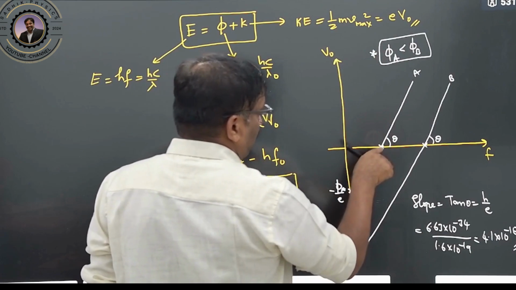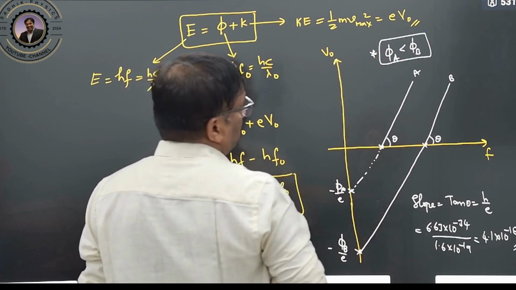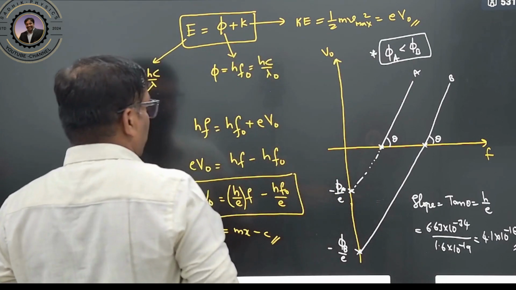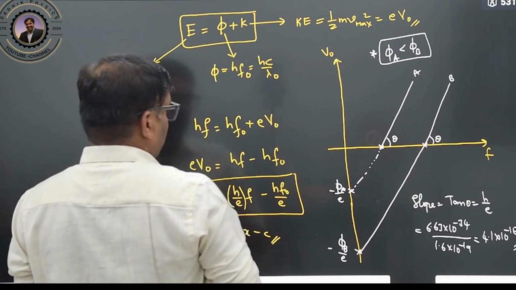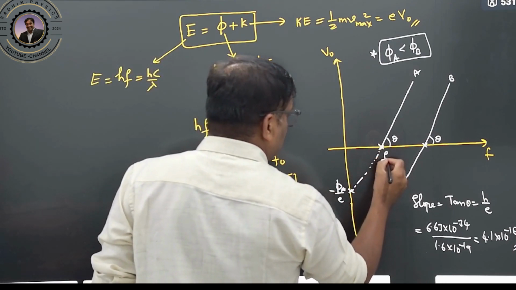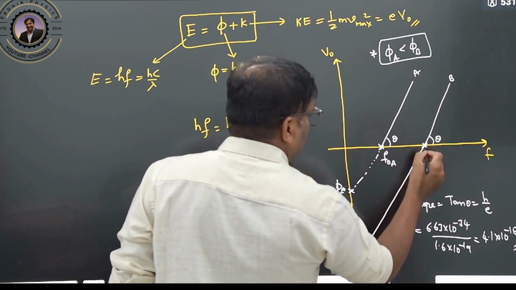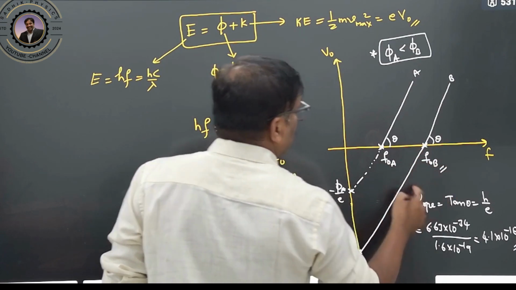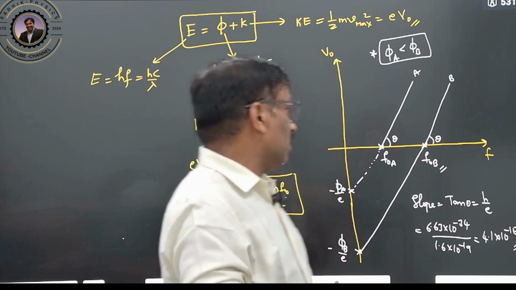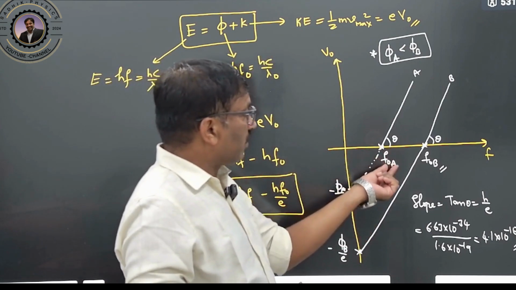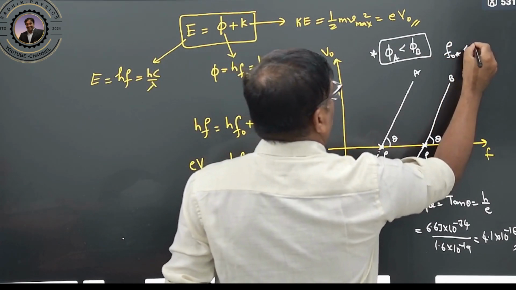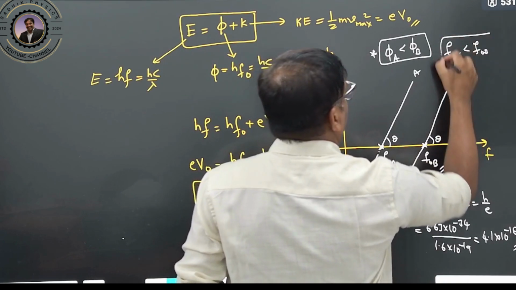Next point: here it is a positive intercept on the frequency axis. These are the values: this is the threshold frequency of A and this is the threshold frequency of B. If you know the threshold frequencies, you can calculate the threshold wavelength and work function very easily. The threshold frequency of A is smaller than the threshold frequency of B.